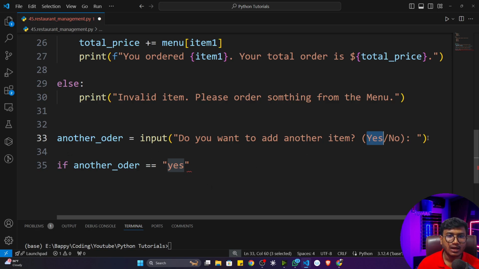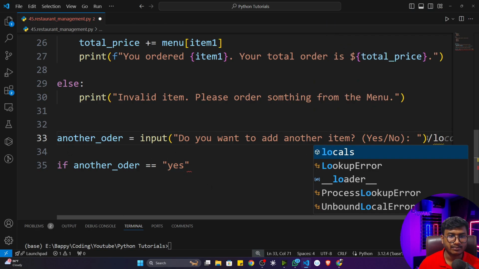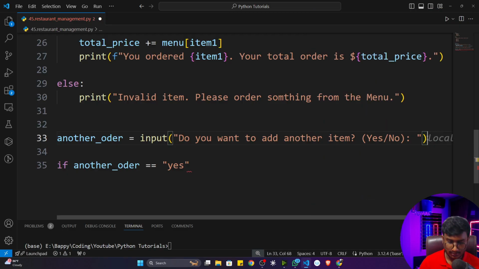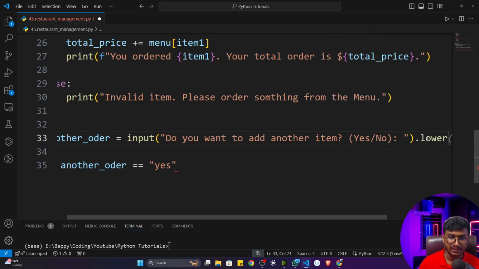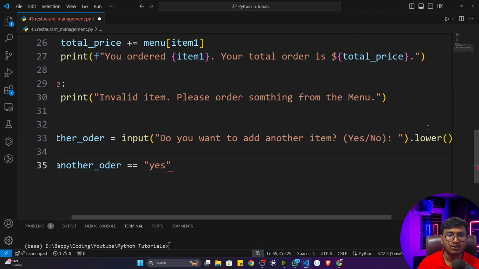So what I have to do is convert everything to lowercase format. I can use this lower method on a string. I think you remember. Okay, lower we can do. If I perform lower, everything will be converted to lowercase characters.